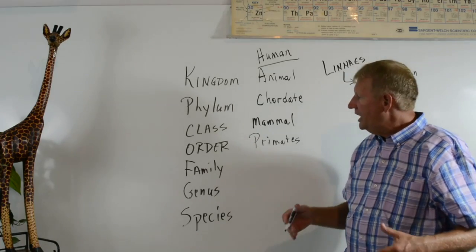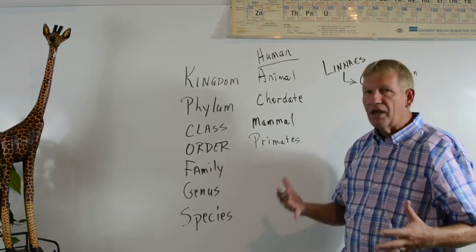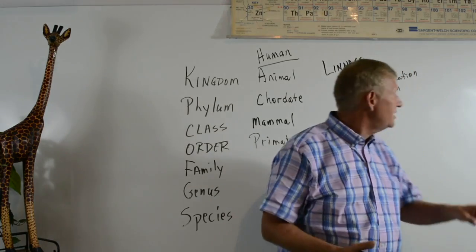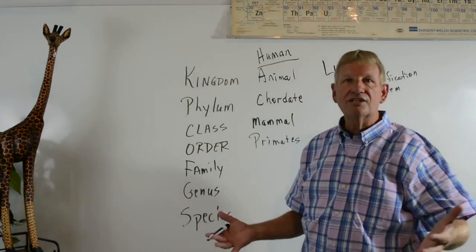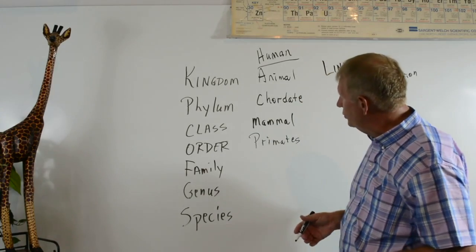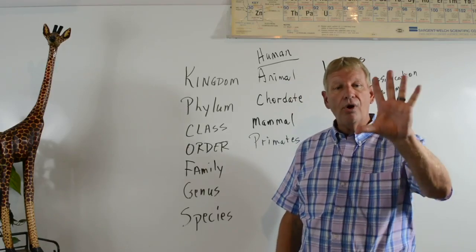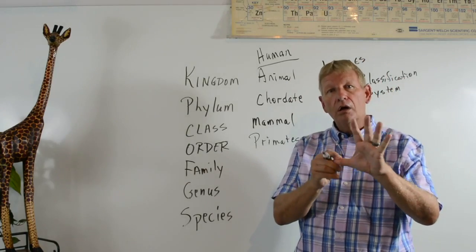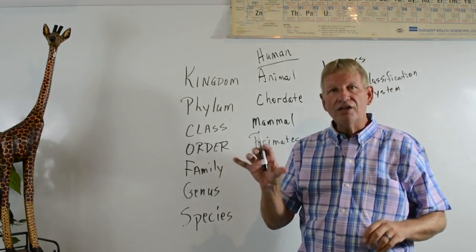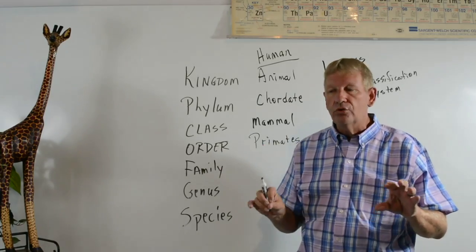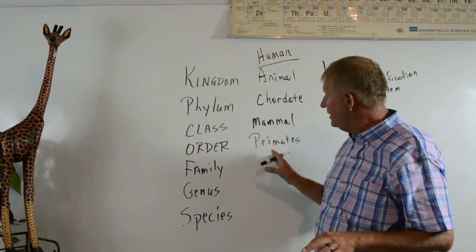All right? And here's what happens. This is where, when we talk about the classification system, and Linnaeus came up with this, is where we realize that that didn't happen. And I'll show you that here in just a little bit. So what does a primate mean? Well, primate's really interesting because a primate has an opposing thumb. Okay? So that allows a primate to be able to pick things up and be able to do things that a non-primate doesn't have.